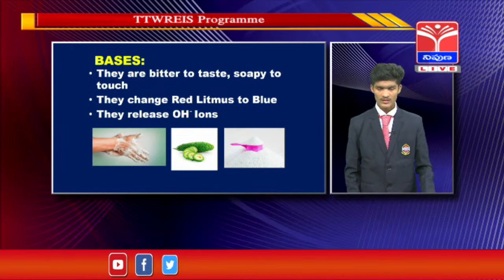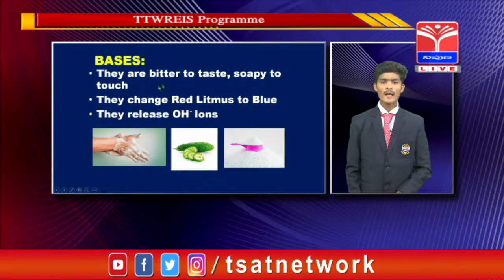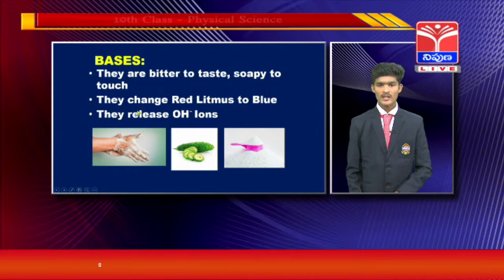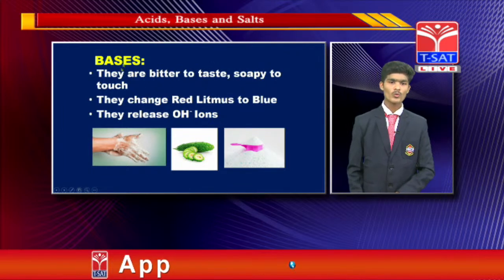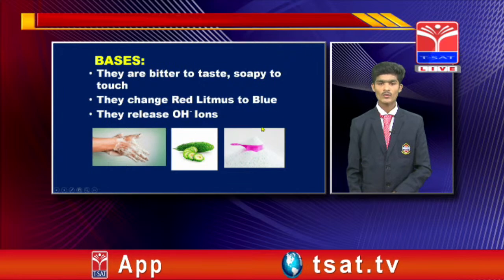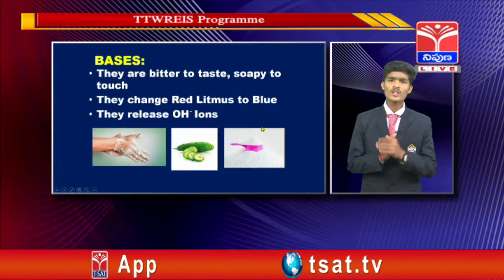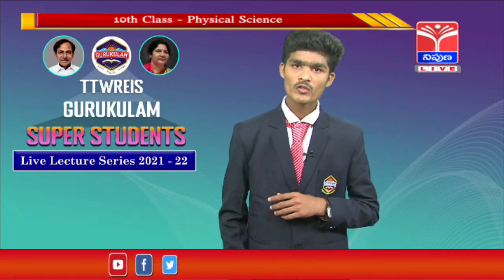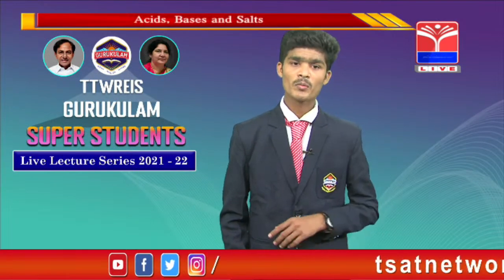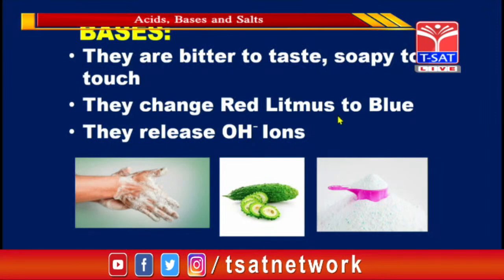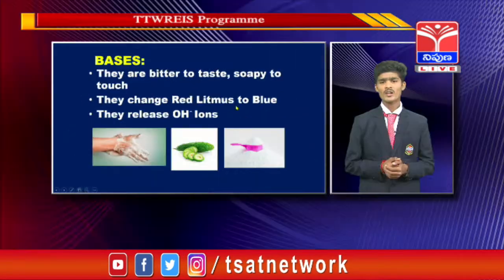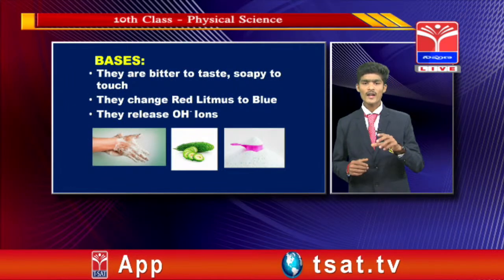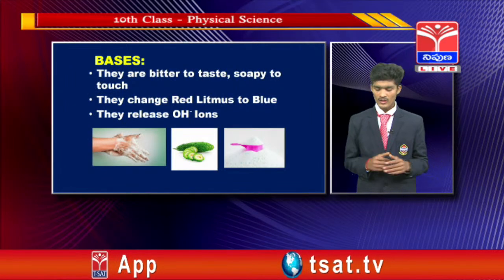And the properties of bases are that they are bitter to taste as well as soapy to touch, they change red litmus to blue, as well as they release OH minus ions. Friends, I have a question here. I told you that acids change blue litmus to red color, and bases change red litmus to blue color. Then what is this litmus? Does it really change its color? So let us perform a small activity to get clear information about that.